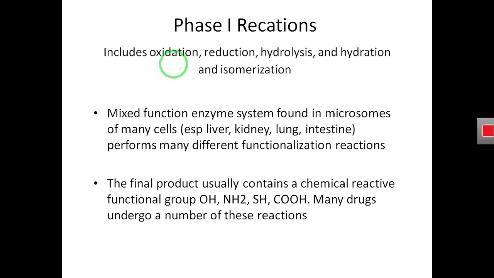If a drug needs reduction to unmask its polar functional group, then in phase 1 reaction of this drug, reduction will take place in the liver microsome. Some drugs need hydrolysis to unmask the polar functional group, or for addition of a functional group in the drug, so hydrolysis takes place in the microsomes of the liver during phase 1 reaction.